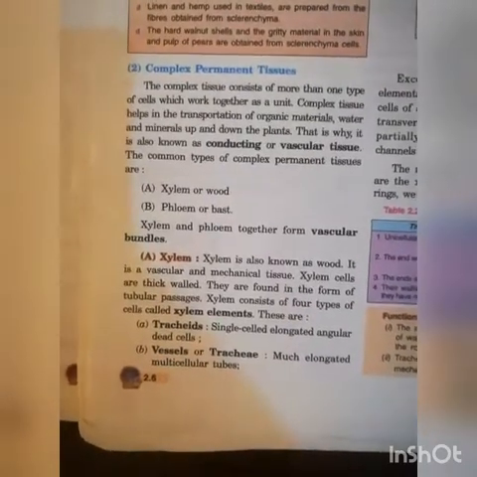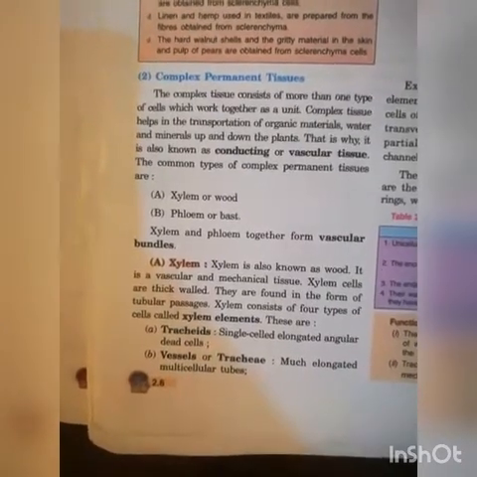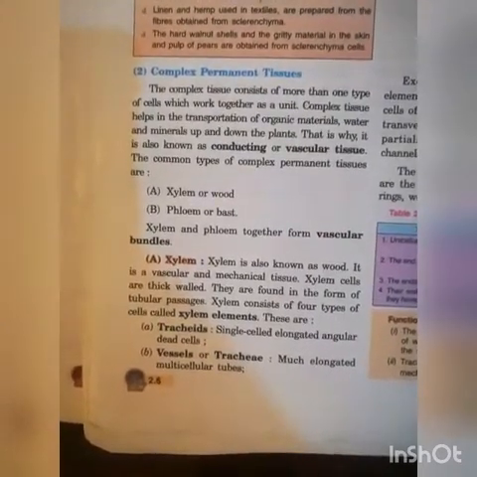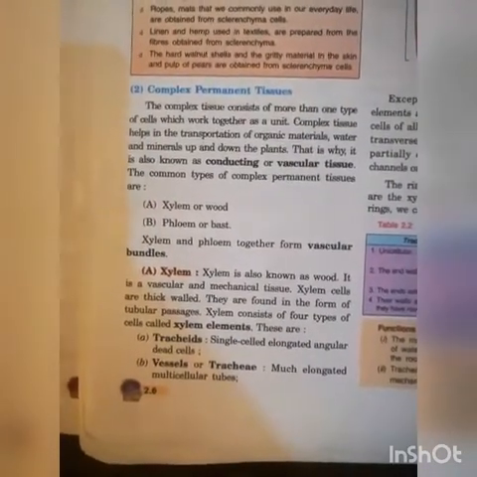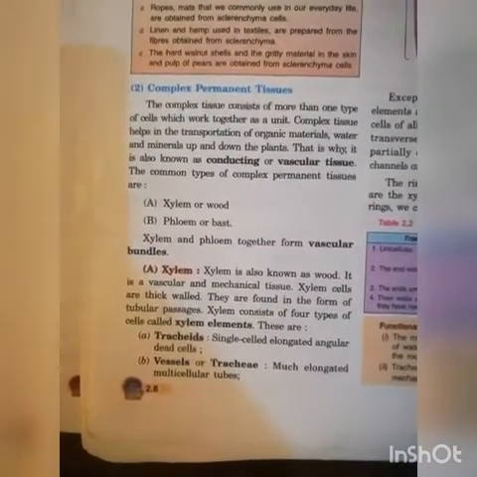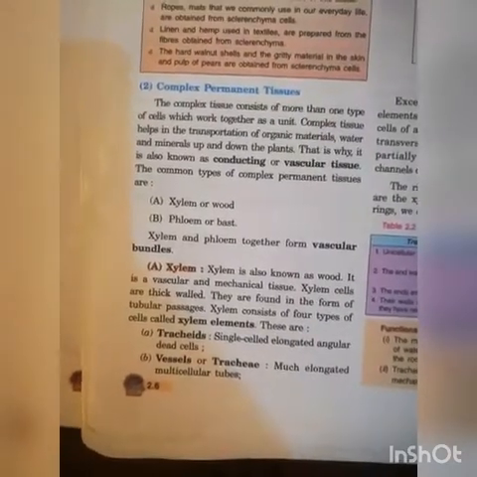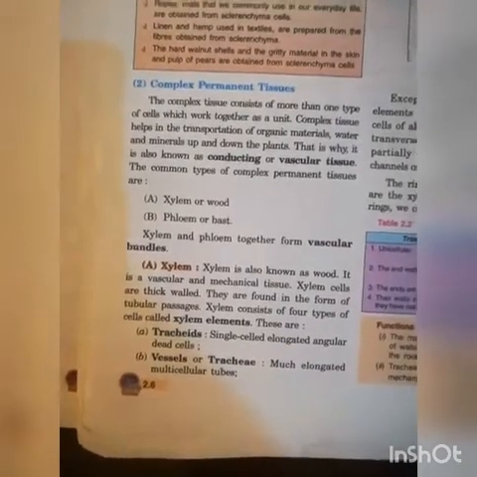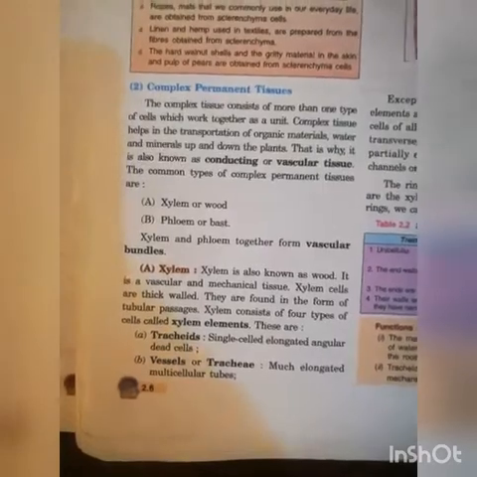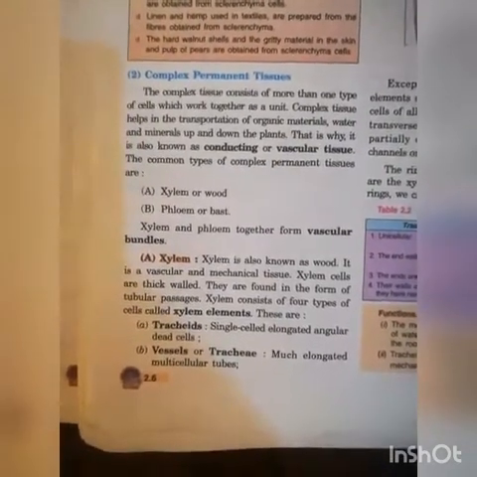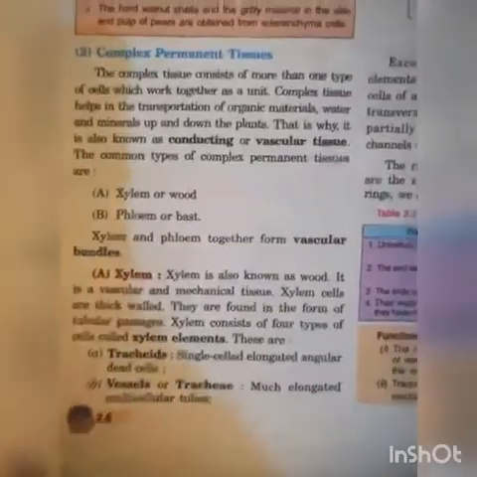Now let us discuss about complex permanent tissue. Complex permanent tissue means the tissue which is made up of more than one type of cells. In this, xylem and phloem comes. Let us see here.